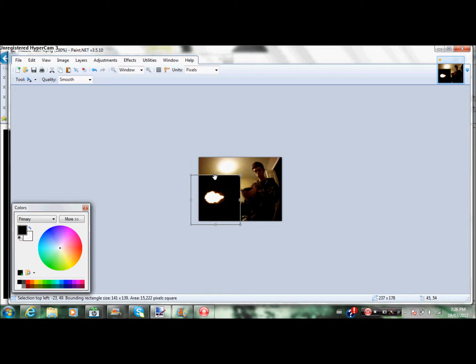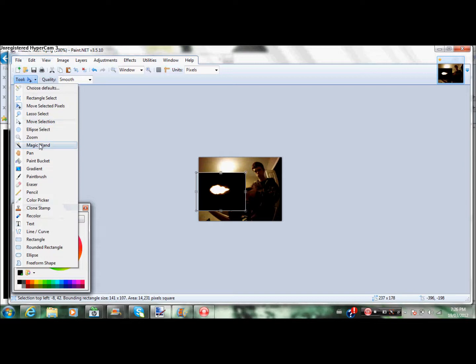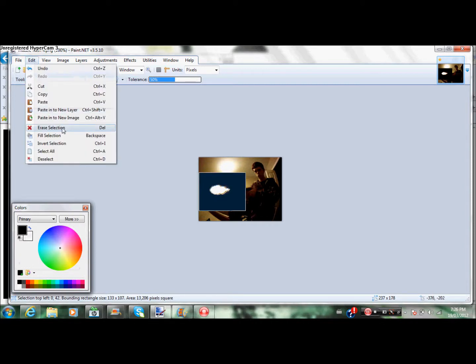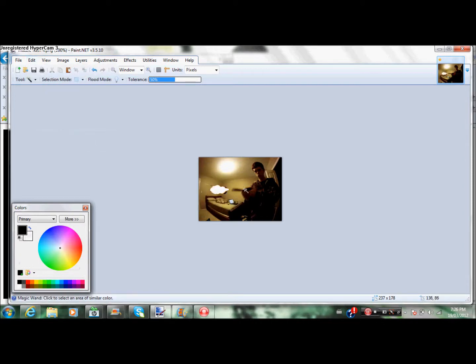So you'll have to line it up, size it a bit smaller. So I'm guessing about right there. And you'll go there. There's the tools. Go to Magic Wand in Tools, and you'll right click there and edit, then erase selection. Now as you can see, I have a bit of a space there, but it's all good.